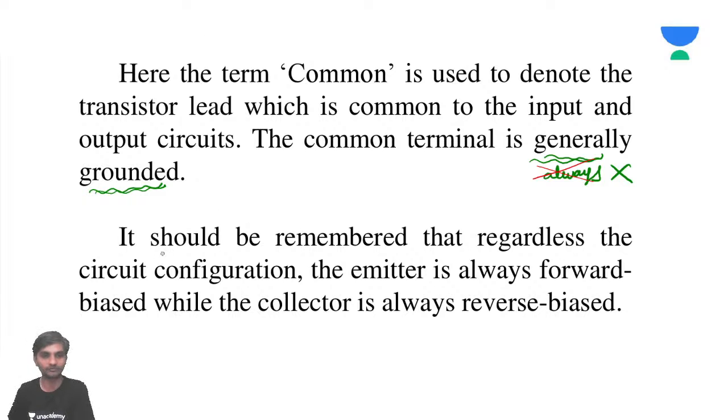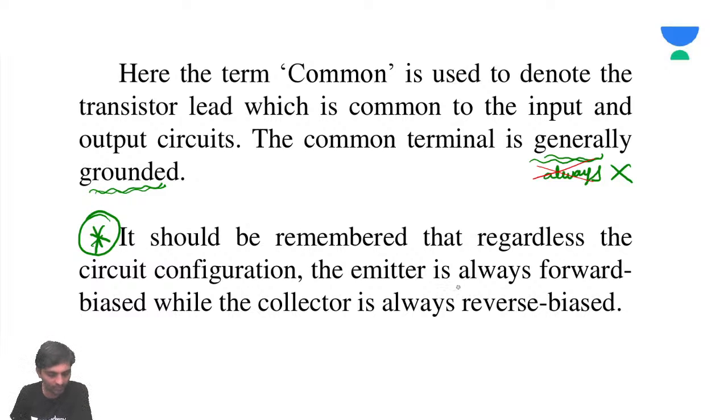It should be remembered that regardless of the circuit configuration, the emitter is always forward biased, while the collector is always reverse biased. You should remember this point.